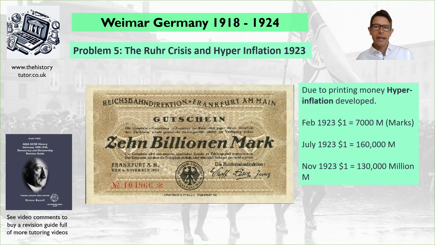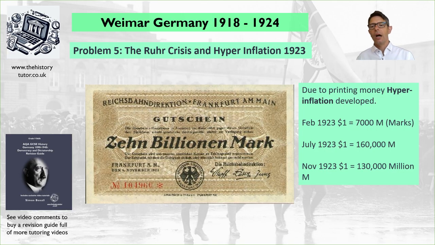So next the crisis develops as printing money was needed to pay the strikers. The government has a weak background here, though, for printing money, which means that hyperinflation develops. It's worth remembering a number of factors are weakening the German economy. So firstly, they expect to pay reparations. Secondly, they have a huge debt from the First World War. And thirdly, they are a socialist government on the whole, and they have expensive workers' policies like pensions and health insurance and trying to improve working conditions. All these things cost money.